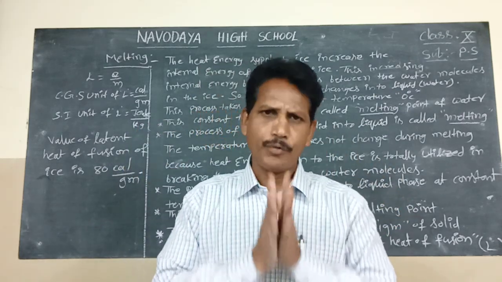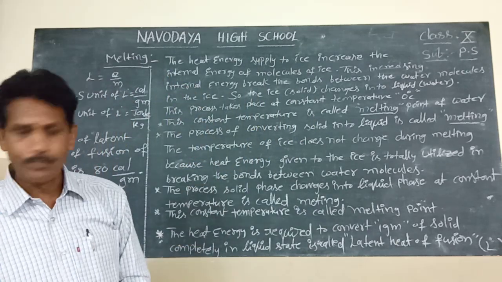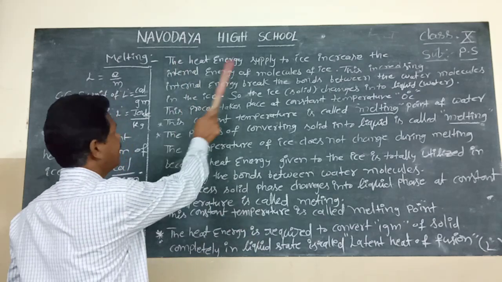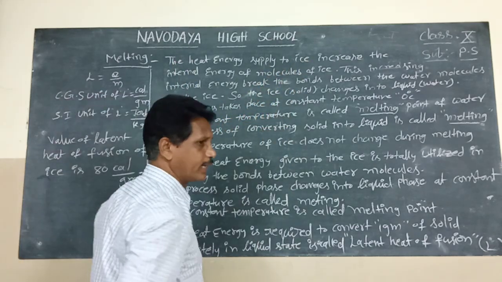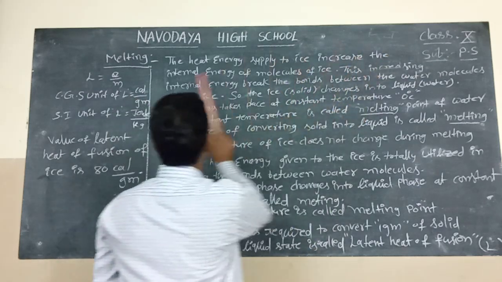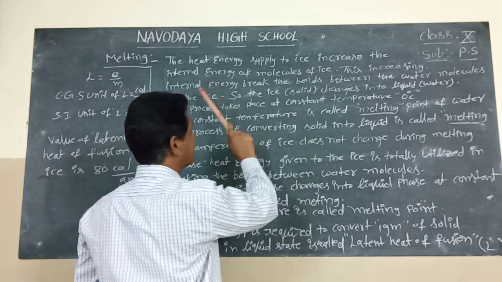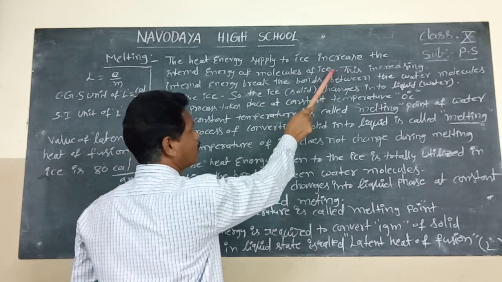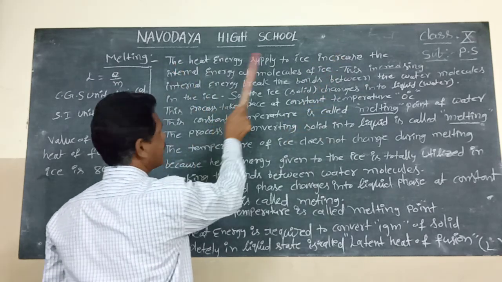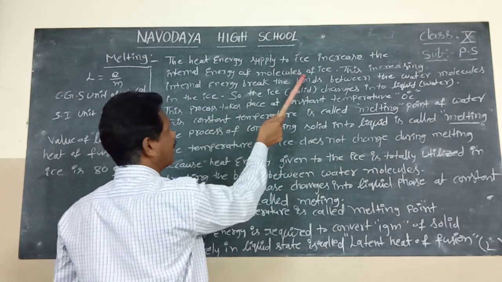Listen carefully. The heat energy supplied to ice increases the internal energy of the molecules of ice.